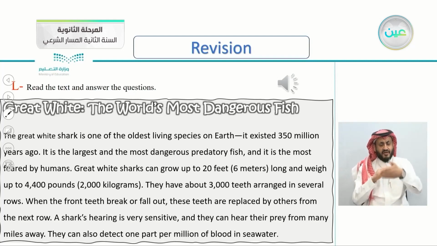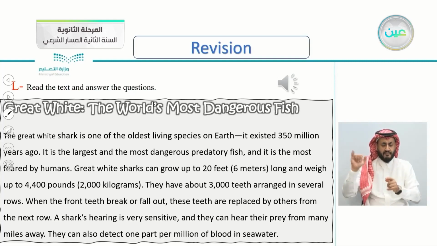A shark's hearing is very sensitive, and they can hear their prey from many miles away. They can also detect 1 part per million of blood in seawater.